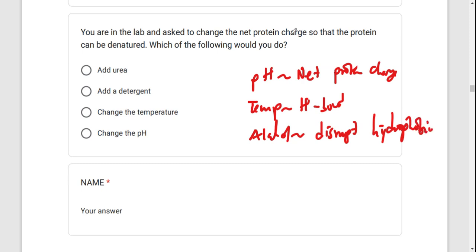So for this one, we want to do what? To change the net protein charge. So what should we do if we want to change the net protein charge? We need to alter the pH. And which one is that? That is D.